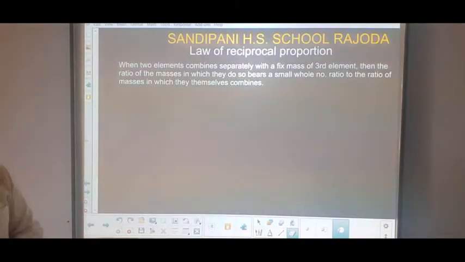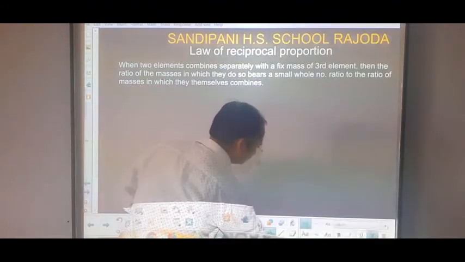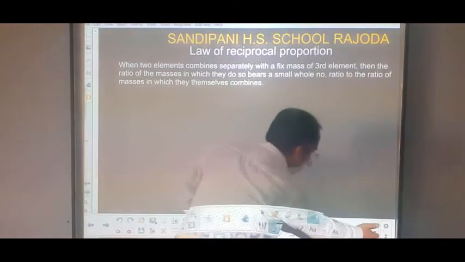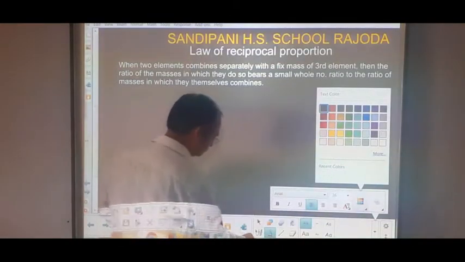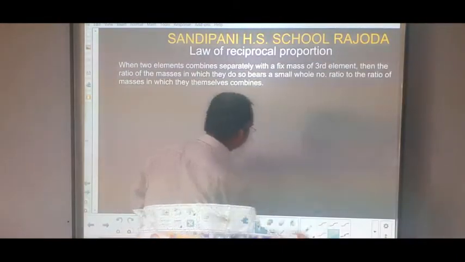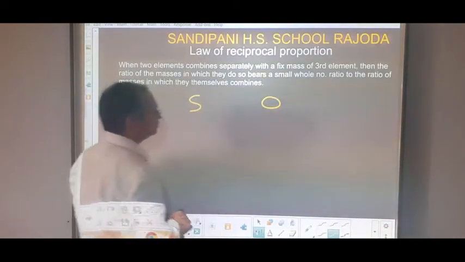Let's take 2 different elements, that is sulfur and oxygen.